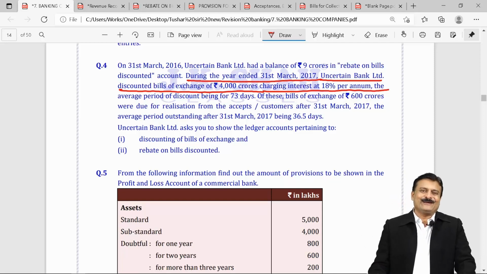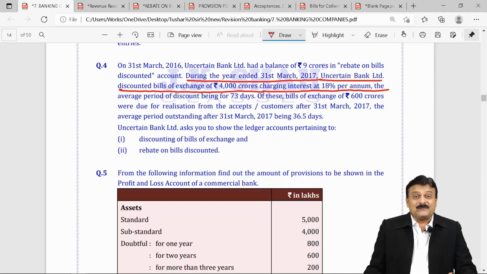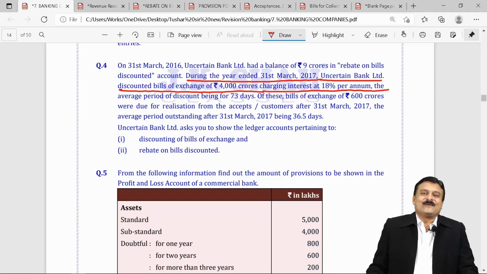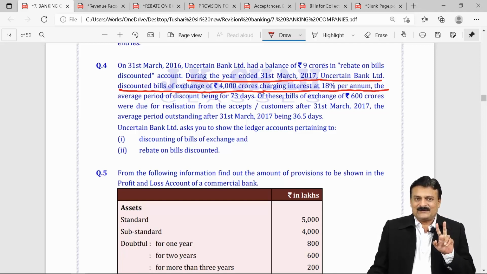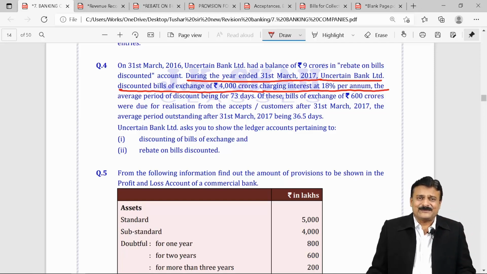So clearly the word given is during the year. So in question number 4, while passing journal entry, if they ask you journal entry, you should pass entry number 2, otherwise not. I hope the concept is clear. It reduces your time consumption in exams.